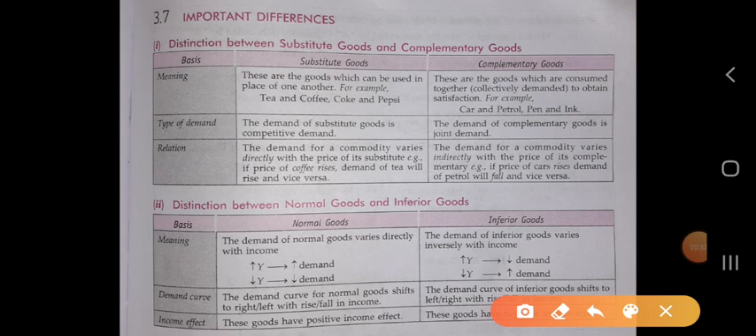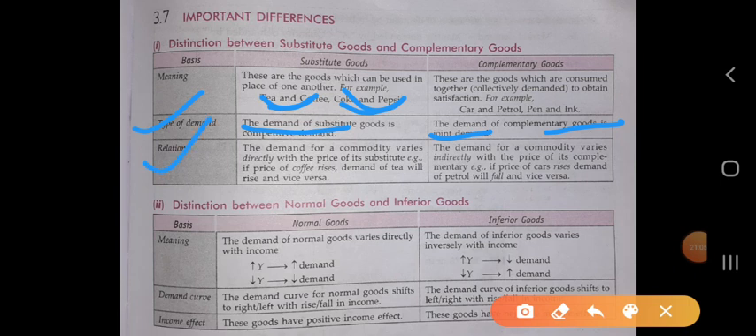Now the type of demand. The demand for a substitute good is competitive, because there is competition between tea and coffee, Coke and Pepsi. But in the case of complementary goods, the demand is joint, because we are consuming both goods together, so it is the joint demand. But in the case of substitute goods, it is the competitive demand.